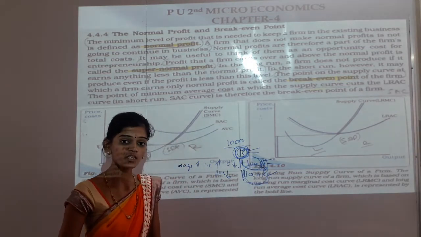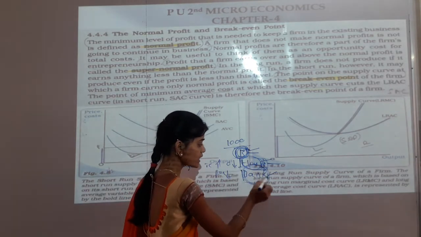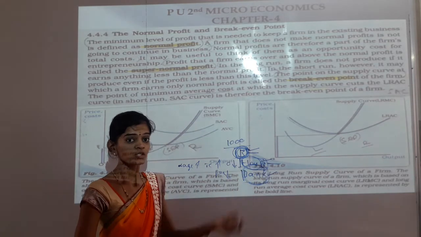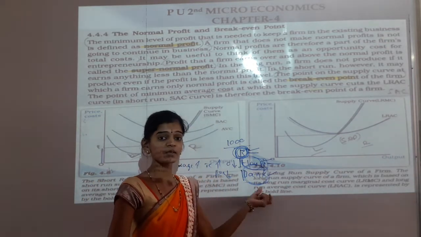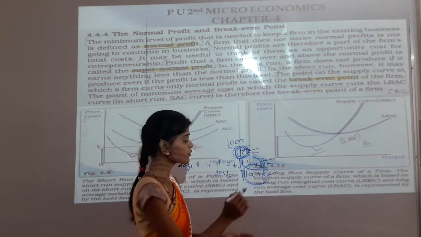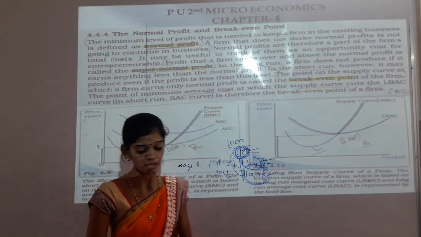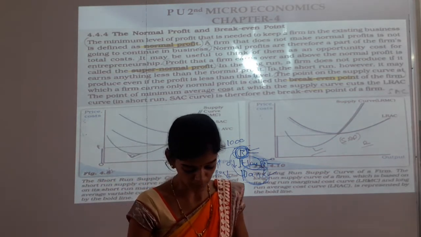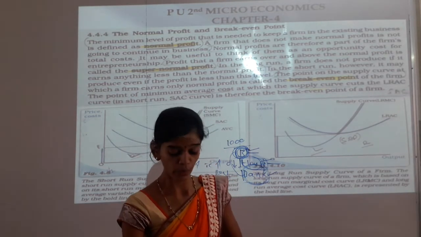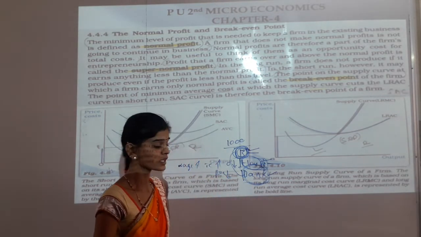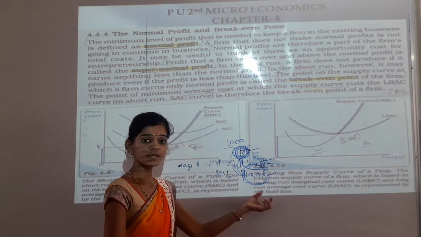If you deposit in a bank, you earn some interest, or if you invest in the business, you also earn some profit. So opportunity cost is the gain foregone from the second best activity. If you want to invest in business, then you have to forgo keeping the deposit in the bank.